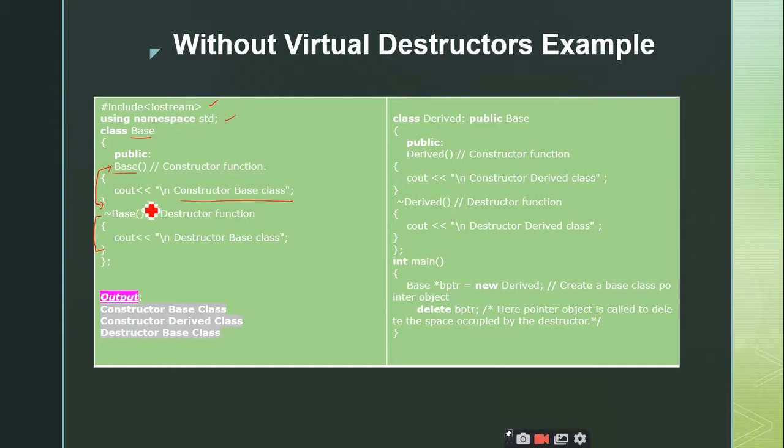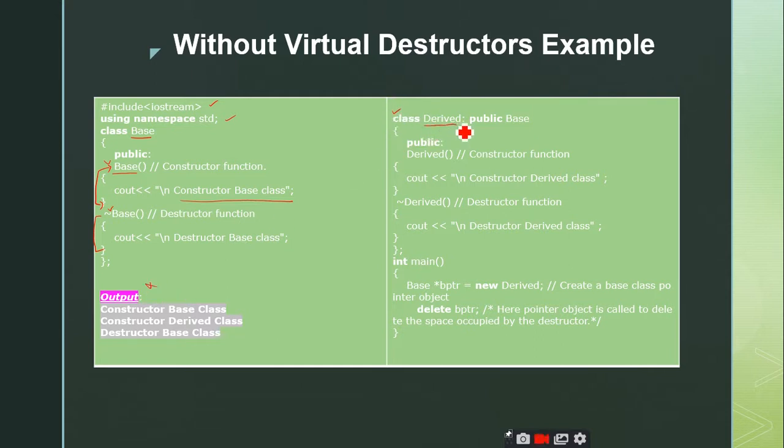It is a destructor function that is defined inside the base class. So this is the constructor of the base class and this is the destructor of the base class. Once you create an object for this base class, this constructor will be invoked. Once the scope goes out of the main function, the destructor is called.